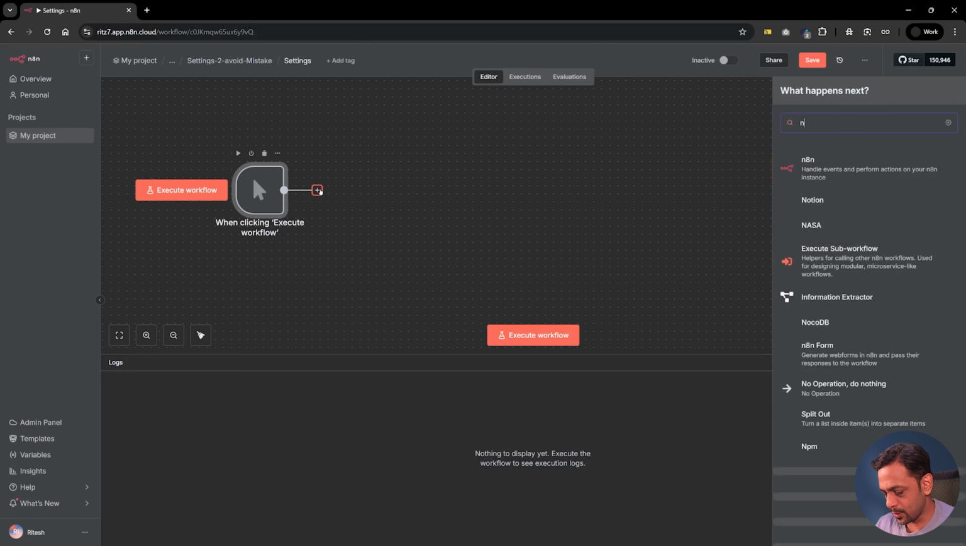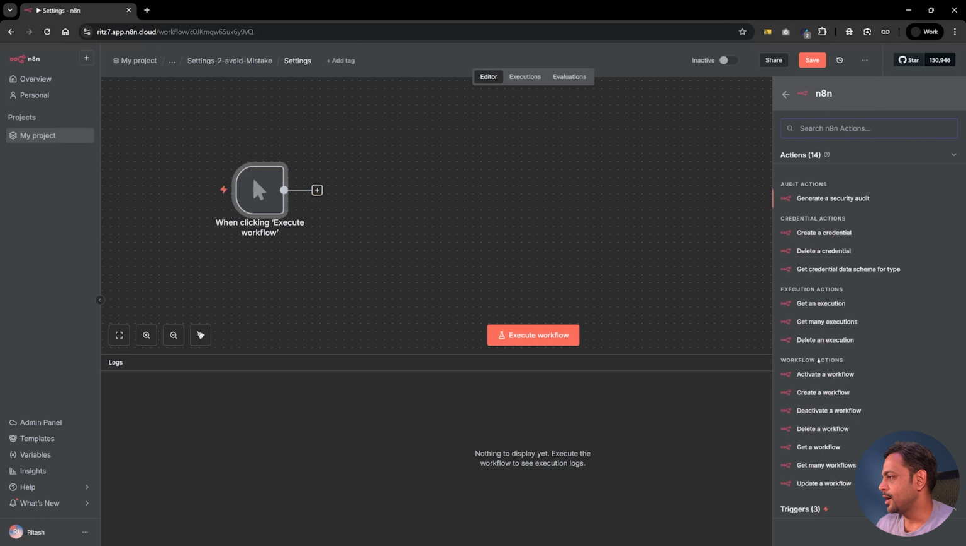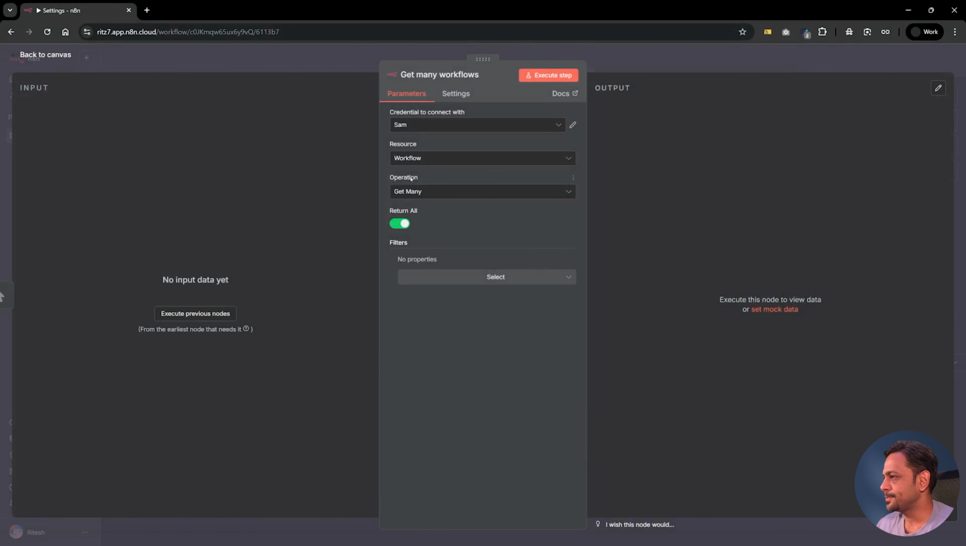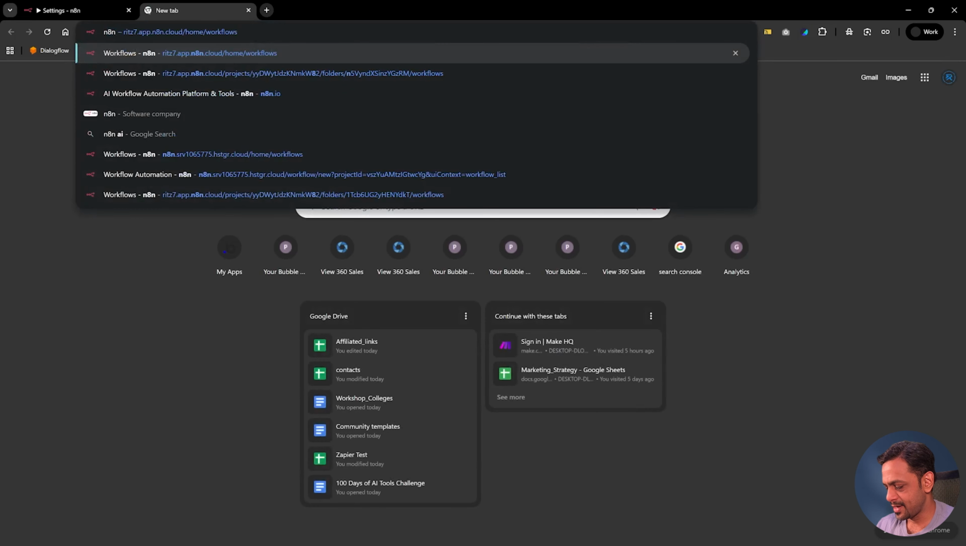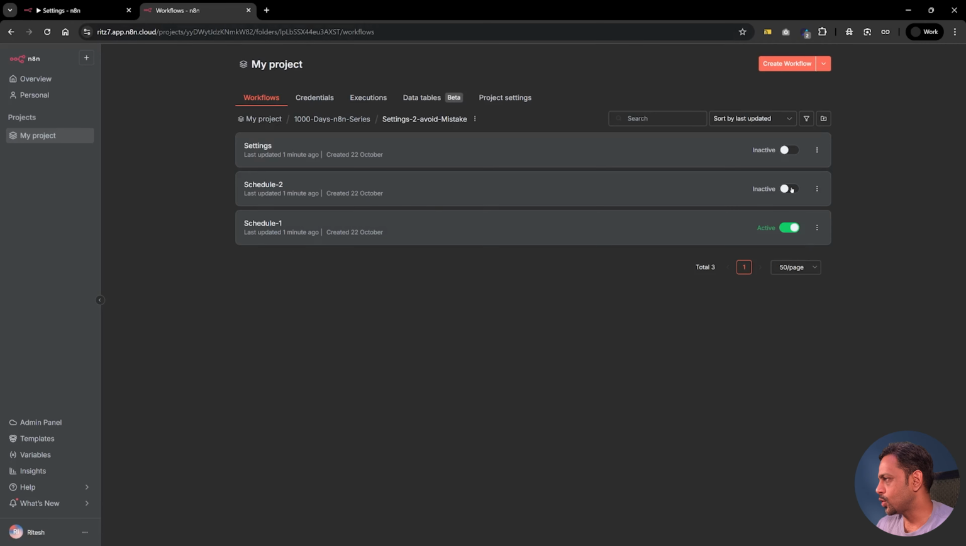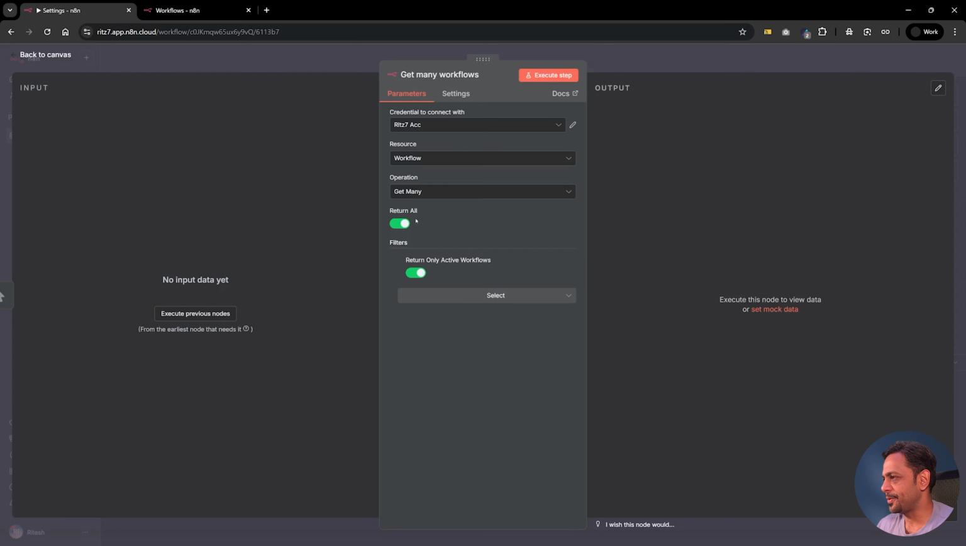Now we will search for N8N, and we have this option called get many workflows. I'll use this particular account. And we can return all, or we can have a limit. And we have this particular filter called return only active workflows. I would just like to see if I enable the second one. So schedule 2 was not activated, so I'll activate this. Now that's activated. Let's go on. So we have got get many, and we've added return only active workflows.